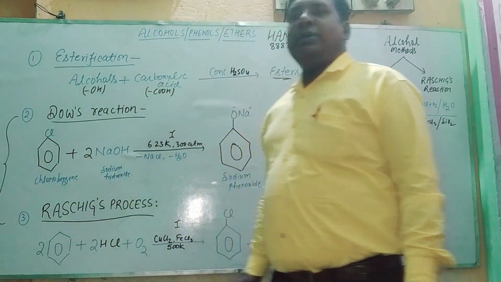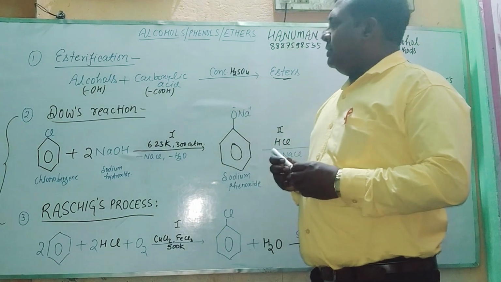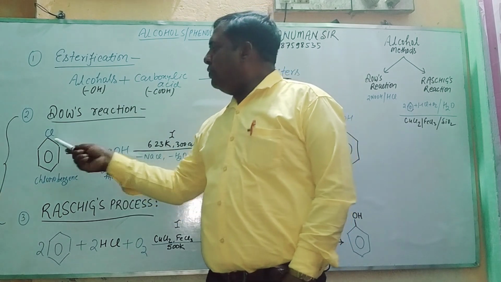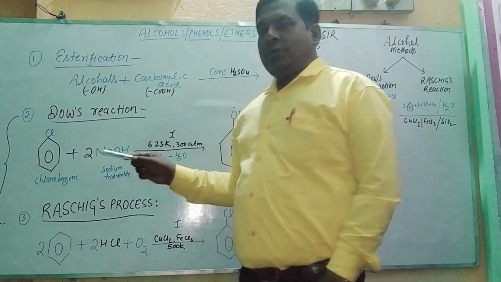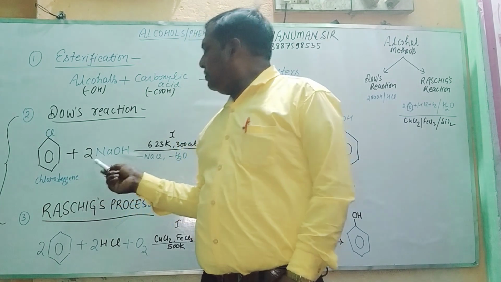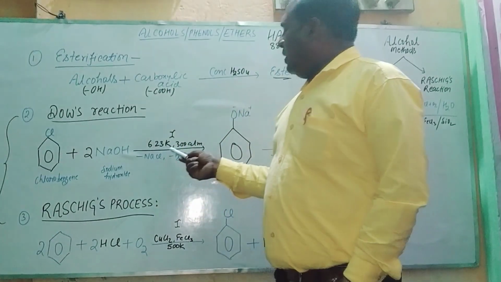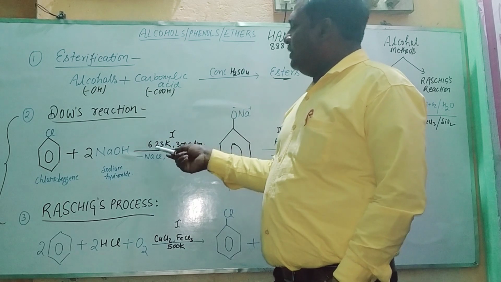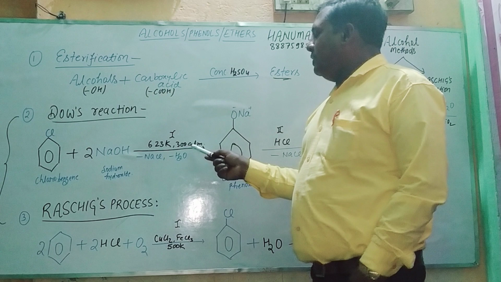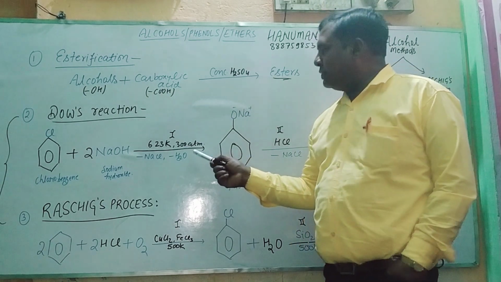So this is a very important reaction, the Dow reaction, in which you react chlorobenzene plus sodium hydroxide at 623 Kelvin and 300 atmosphere pressure.